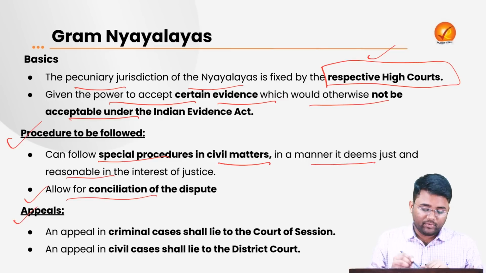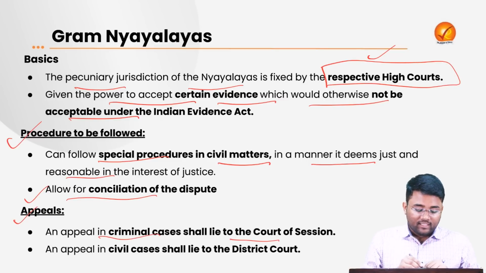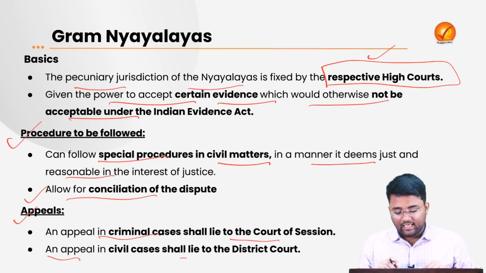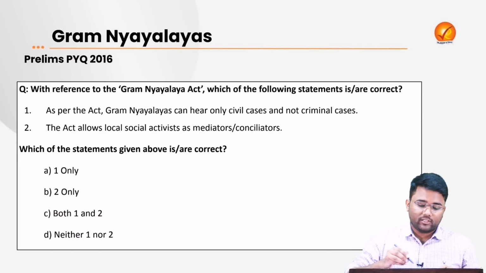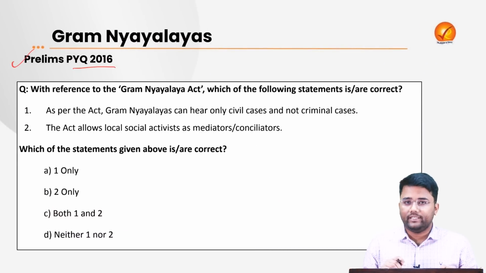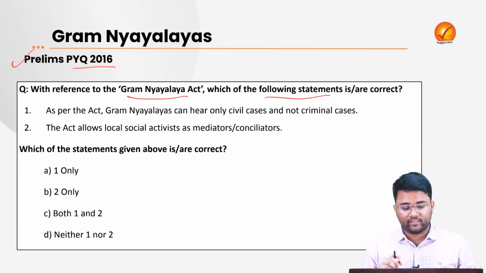If you talk about the appeals, an appeal in a criminal case shall lie to the Court of Session. Then an appeal in civil cases shall lie to the District Court, and these appeals should be heard within 6 months from the date of filing. A prelims previous year question from this topic was asked in 2016: with reference to the Gram Nyayalaya Act, which of the following statements are correct?